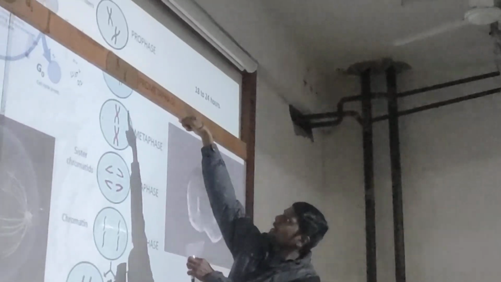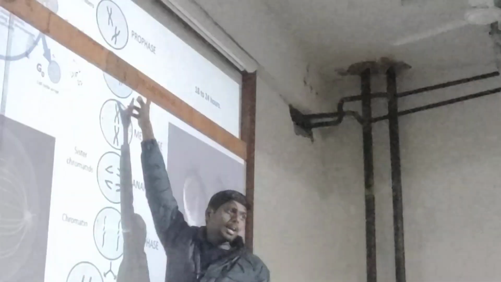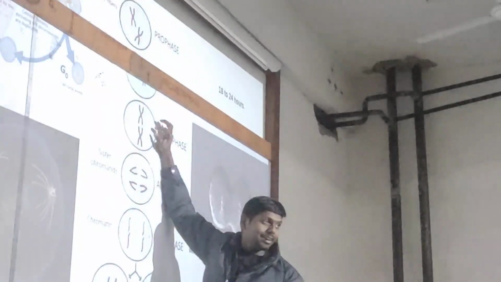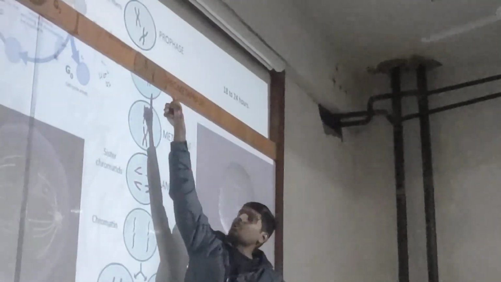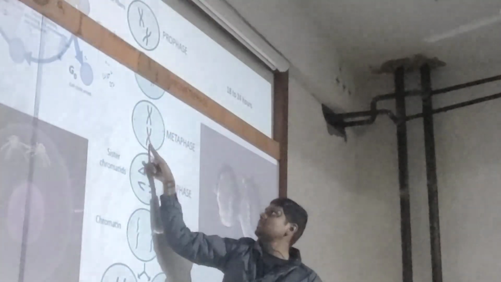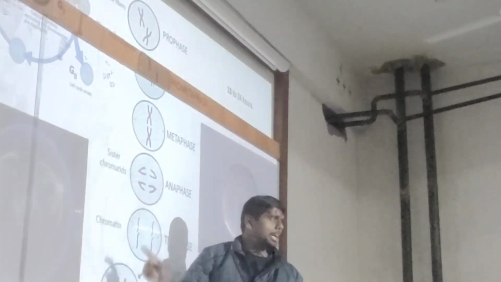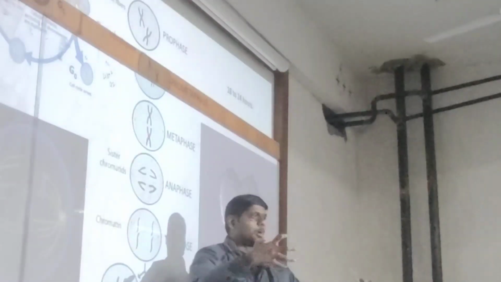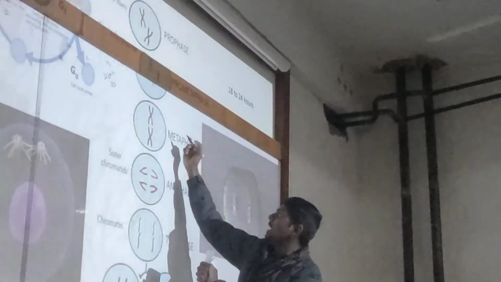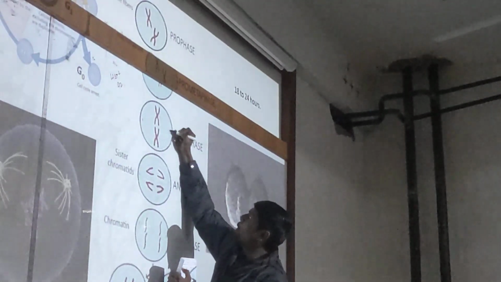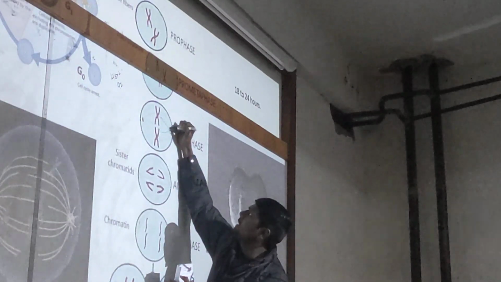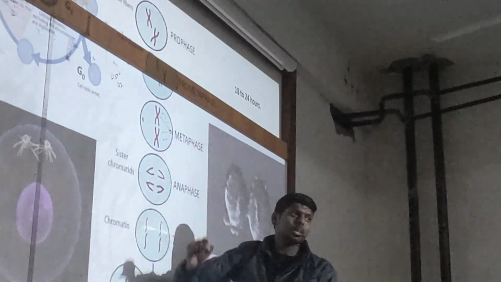After the chromosomes are doubled, 96 chromosomes, the spindle polar bodies come. See here, very interesting. All the chromosomes will come to the center of the cell. Very interestingly, all chromosomes will migrate to the center of the cell. After that, these polar bodies will extend their spindle fibers. These are called spindle fibers.